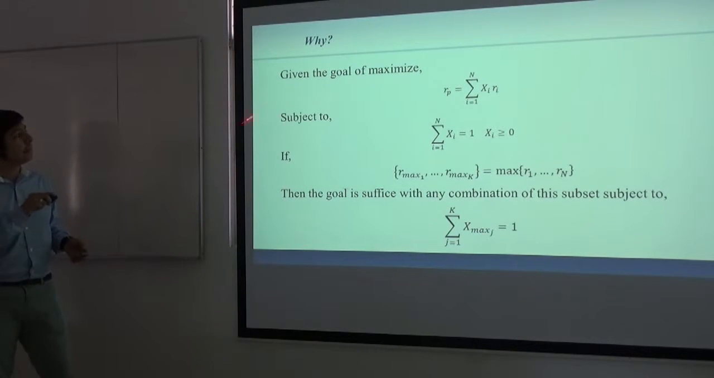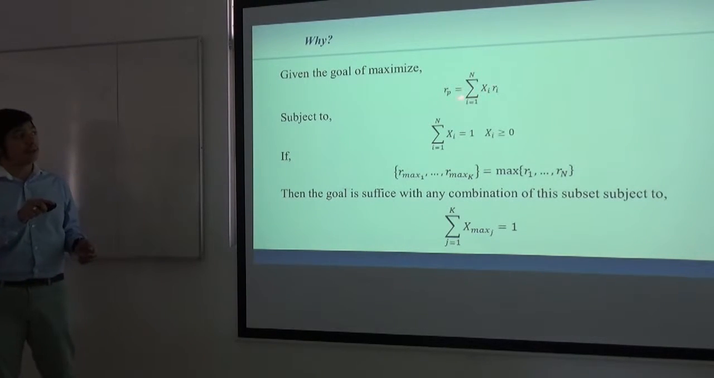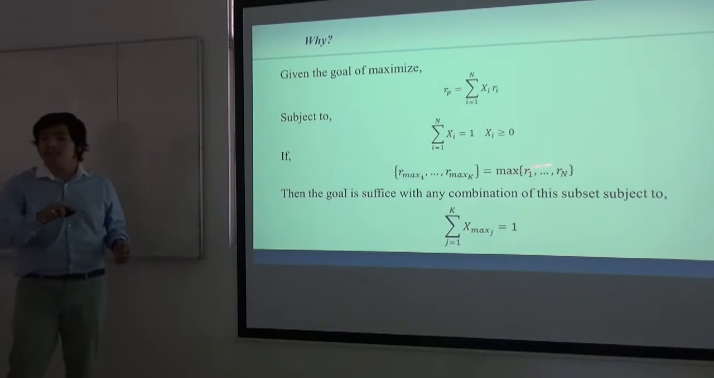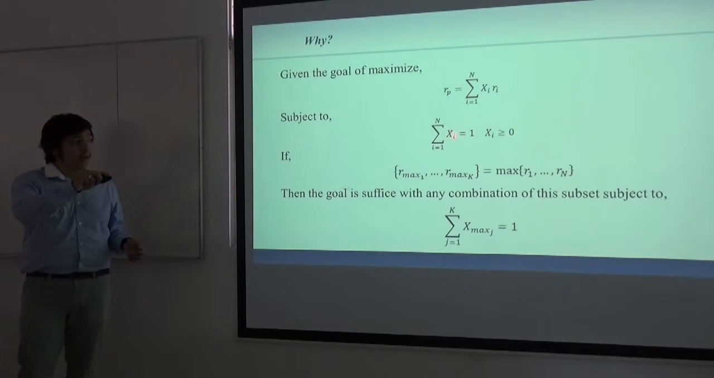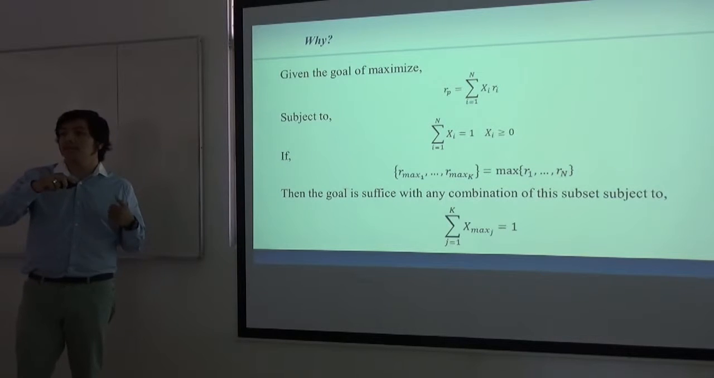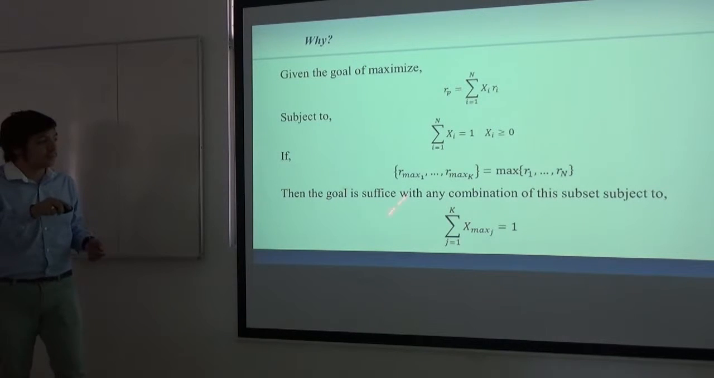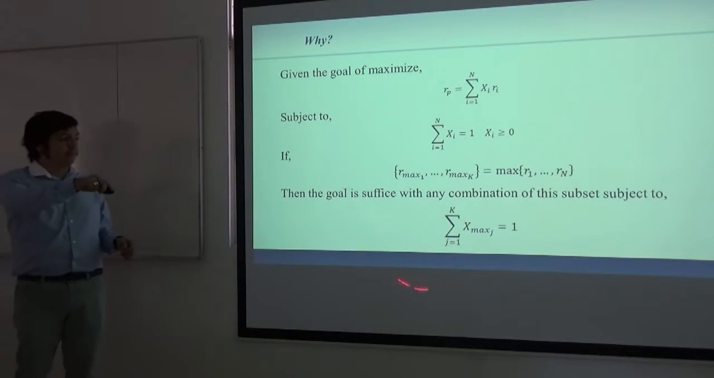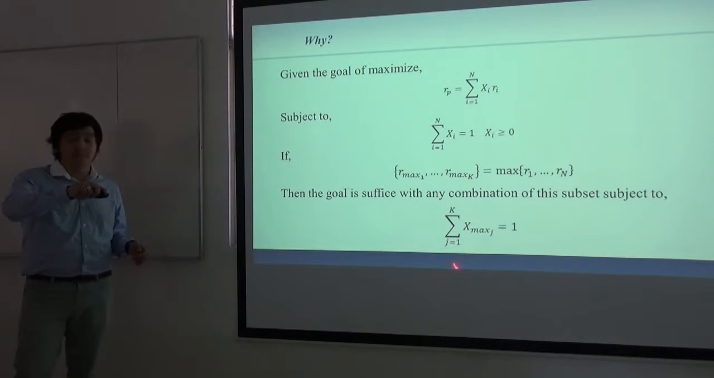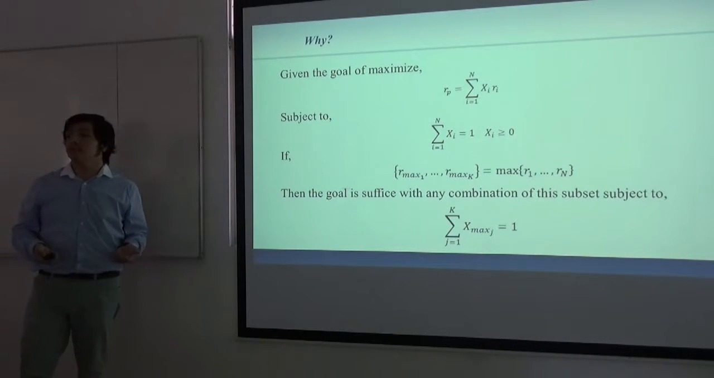To see this, consider the following. Given the goal of maximizing the expected return of our portfolio, which is defined as the composition of the i-th security times its expected return, subject to the compositions of all x sub i summing to 1 and not allowing short sales, then we obtain this. This is the max of expected return. And then the goal is satisfied with any combination of this subset, or this composition for all securities with max expected return. Therefore, a non-diversified portfolio is equally preferable to a diversified portfolio.